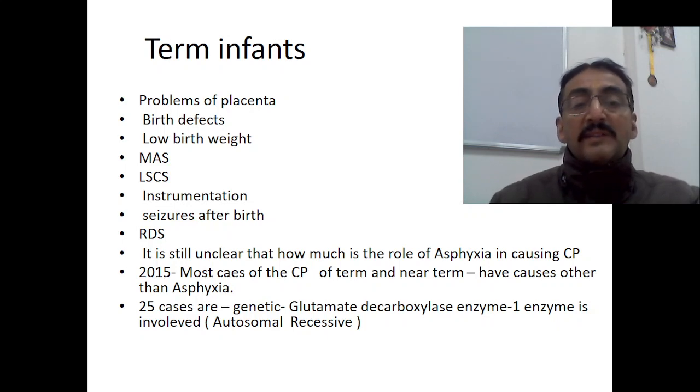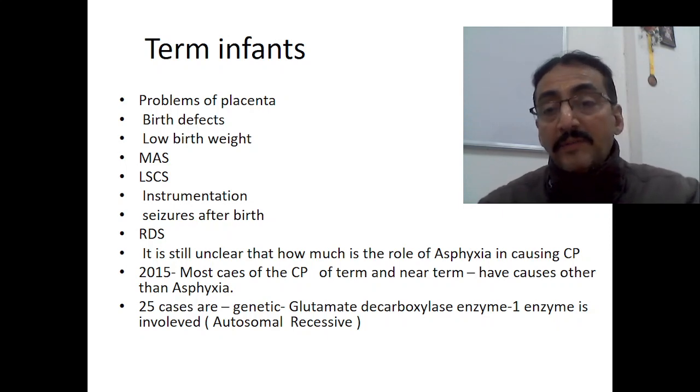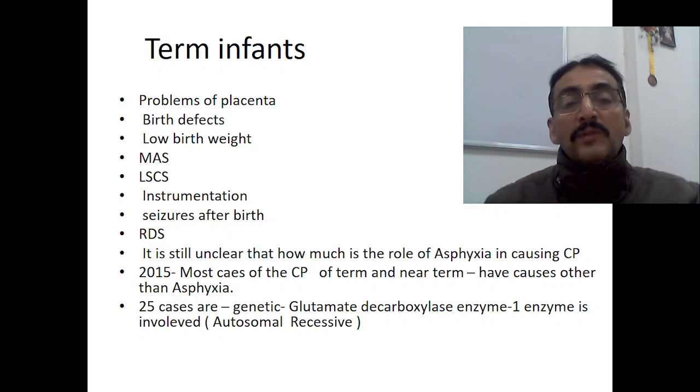It is still unclear how much is the role of asphyxia in causing cerebral palsy. Of course, this is a matter of discussion. In 2015, most cases of CP in term and near term babies had causes other than asphyxia.